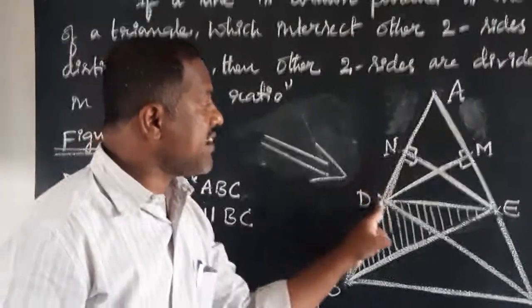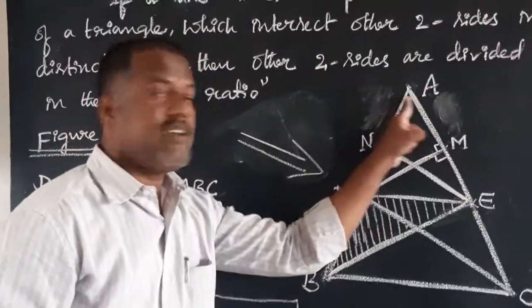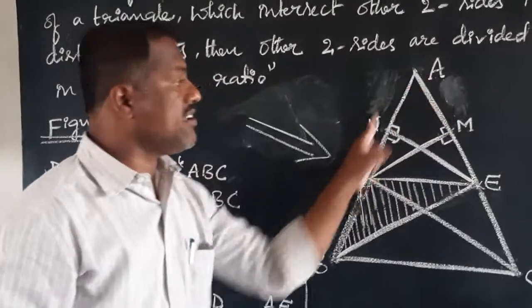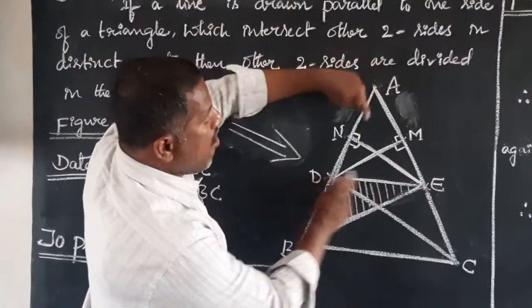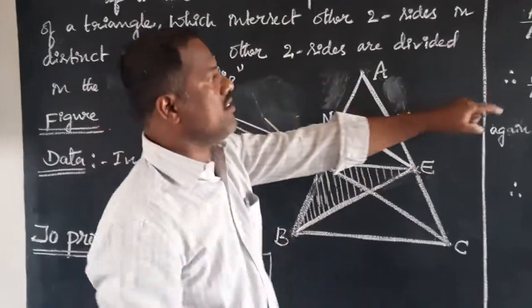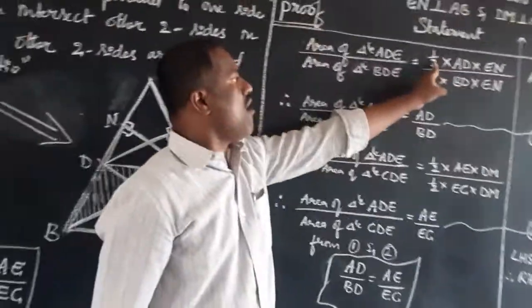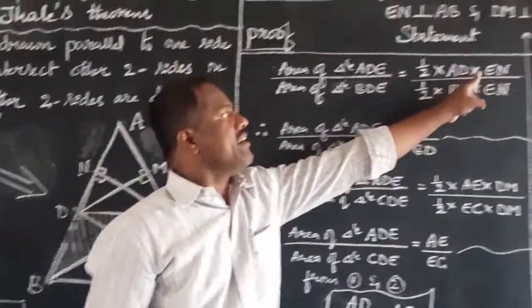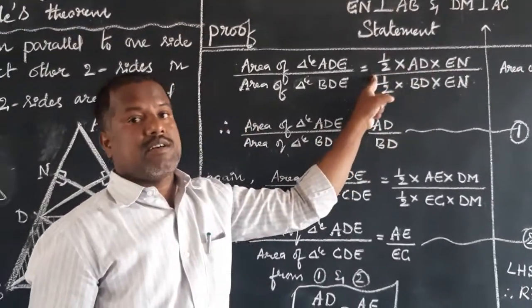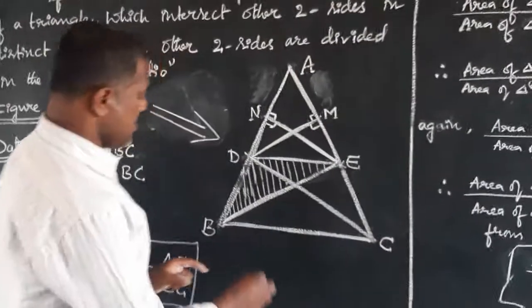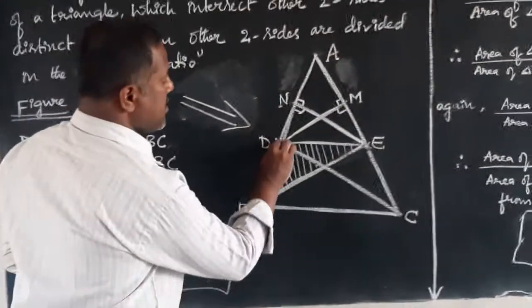How to find the area of triangle ADE? Area of triangle ADE is equal to half into base AD into height EN, whole divided by the shaded triangle BDE.